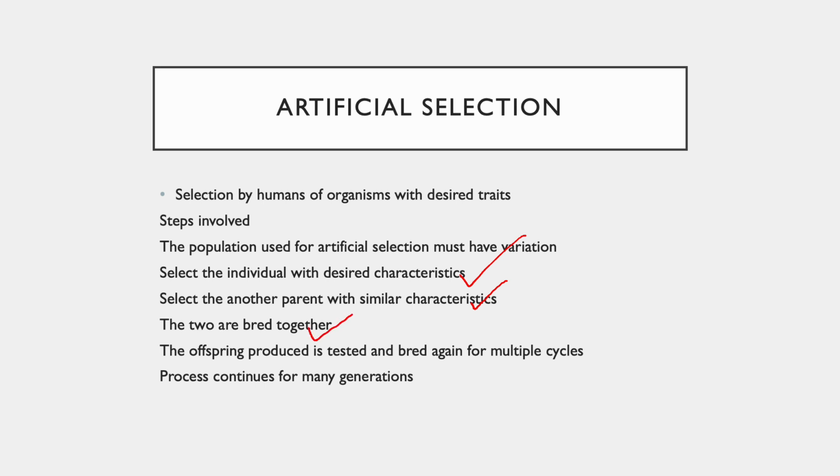The two of them are bred together. The offspring which is produced is then tested. So the ones which have the desired characteristic are stored again and again and again. We do multiple breedings so that we have a line of individuals who are pure for that particular trait. As I mentioned, the process continues for multiple generations.